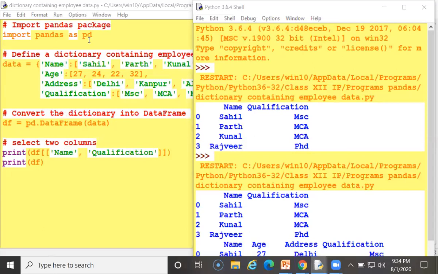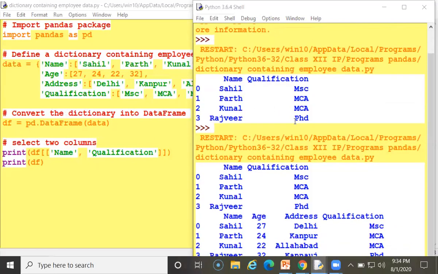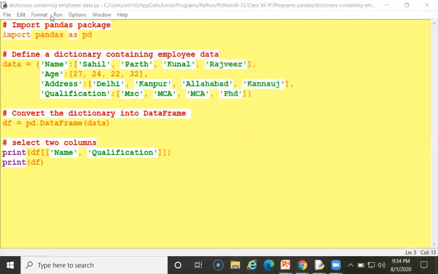You can view the previous output. I had only written name and qualification here, so it is showing name and qualification. Now I have displayed all the values. You can see here: this is name, age, address and qualification. So I am showing it again.